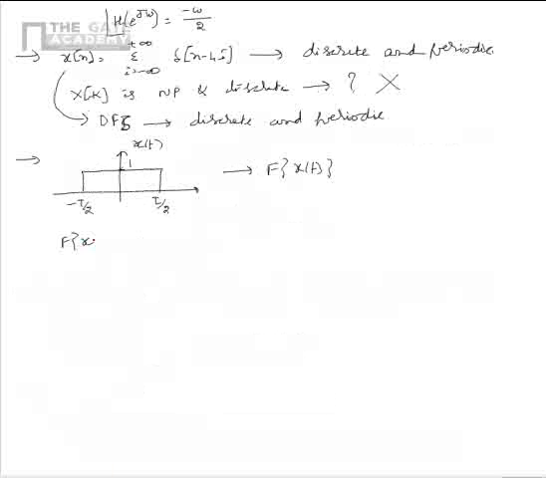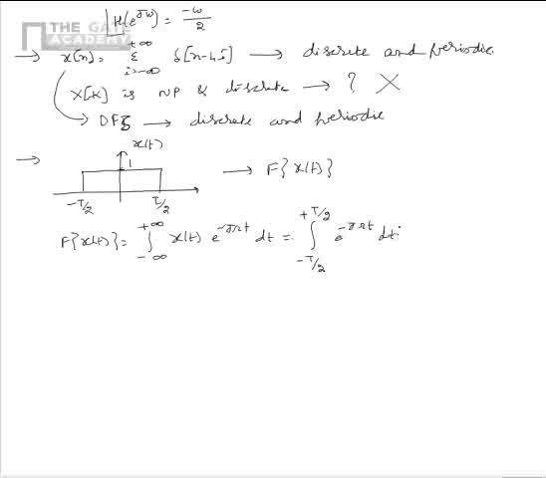We know that Fourier transform of x of t is given as integral from minus infinity to plus infinity of x of t multiplied by e power minus j omega t dt, which upon simplification becomes integral from minus T by 2 to plus T by 2 of e power minus j omega t dt.